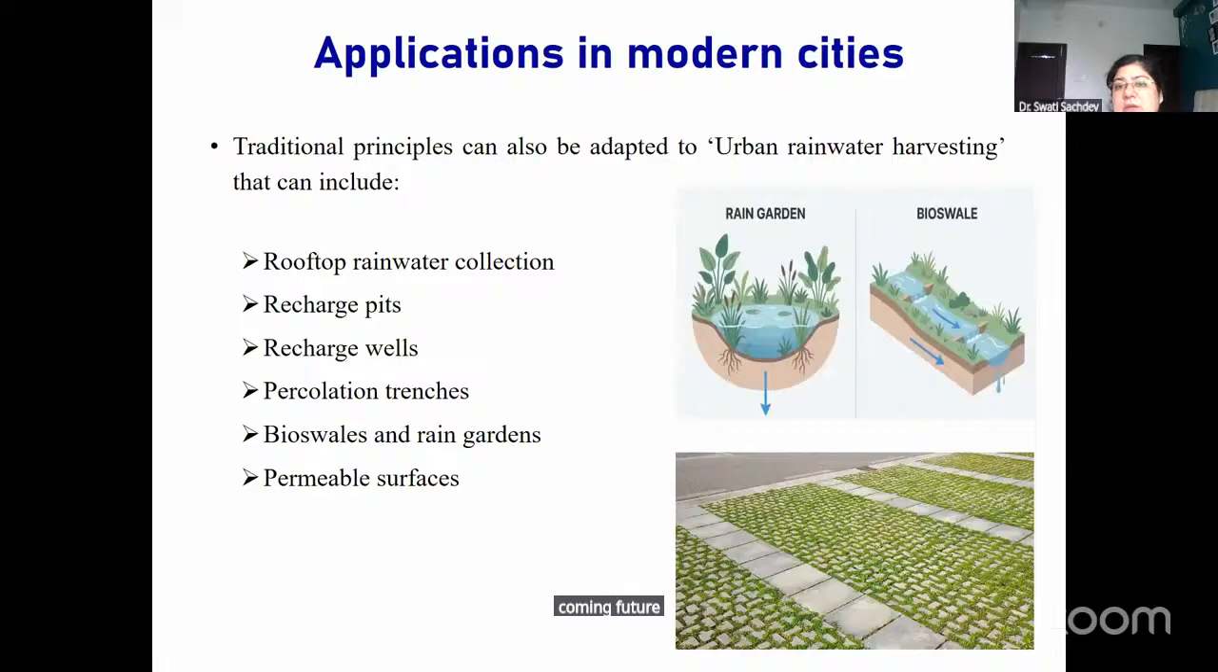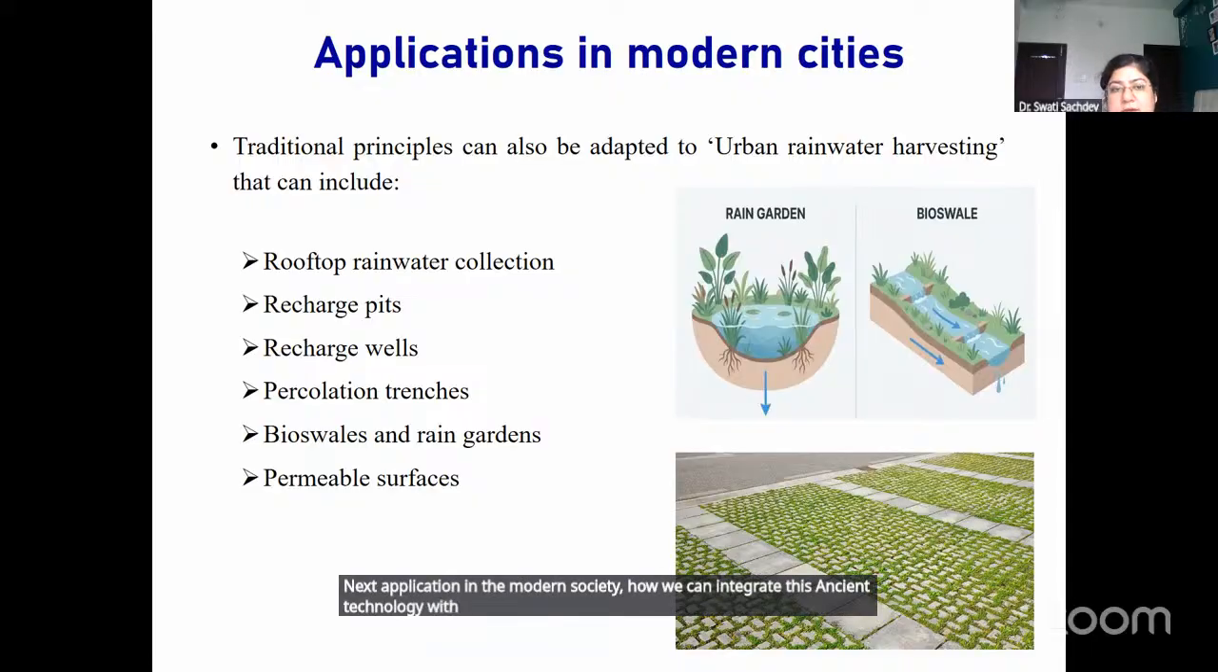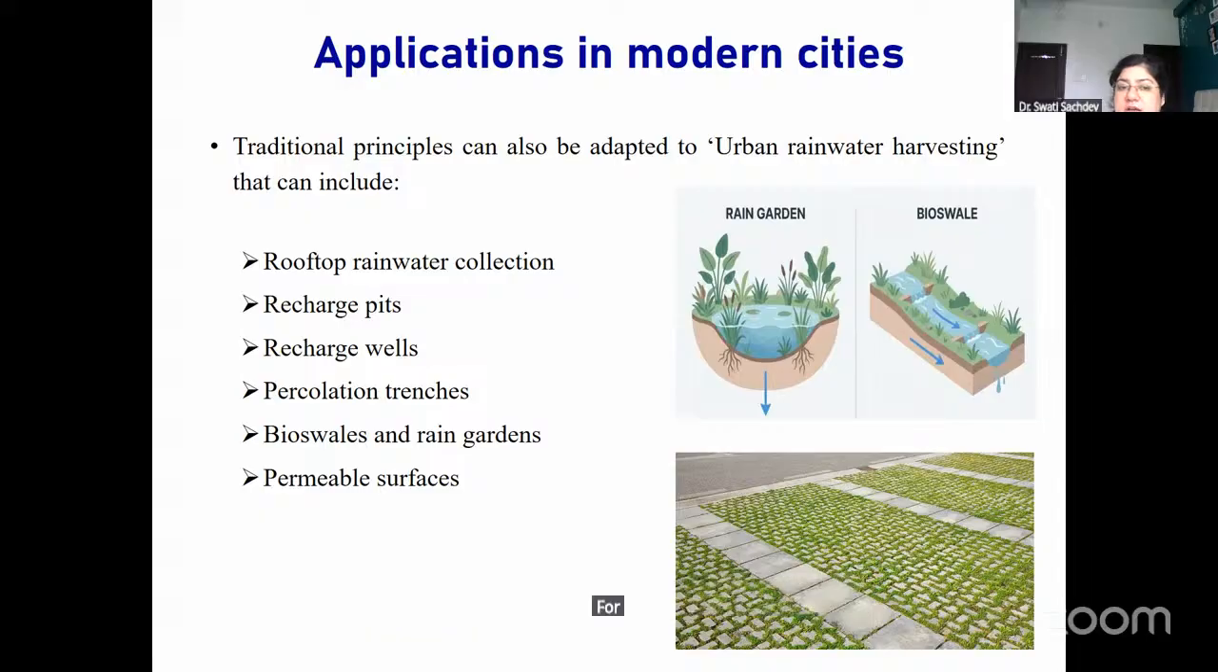Next, application in modern society: how we can integrate this ancient technology with the modern world. We are all doing rooftop rainwater harvesting, which is similar. But apart from that, we can also utilize this ancient knowledge for recharging pits, recharging wells, percolation trenches, biospheres, and rain gardens.